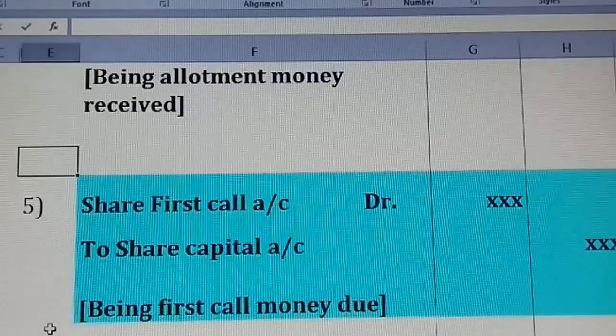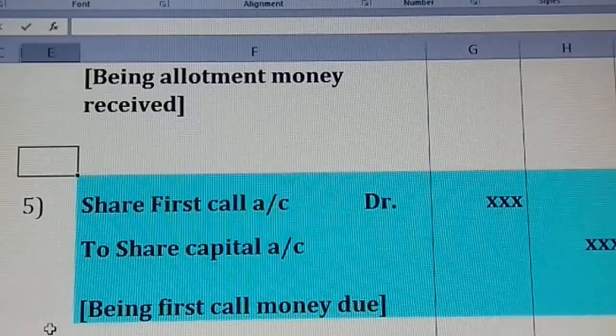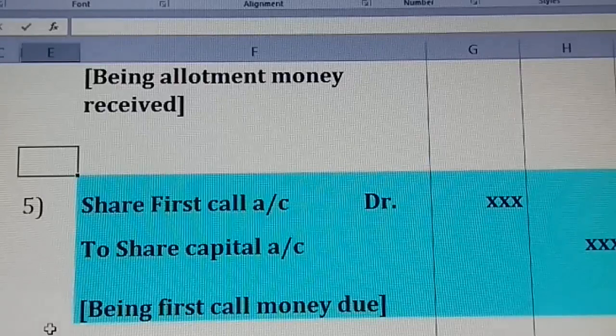Half of the share money is being paid by the applicants. Now the remaining half, the company is dividing into first call and second call. Just observe, first installment, second installment. Similarly, first call and second call, or here the word could also be used as final. They can't go for second, third, fourth. So first call and the final call, they are divided.